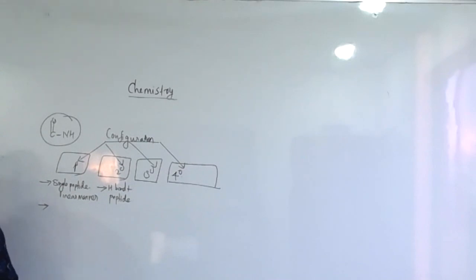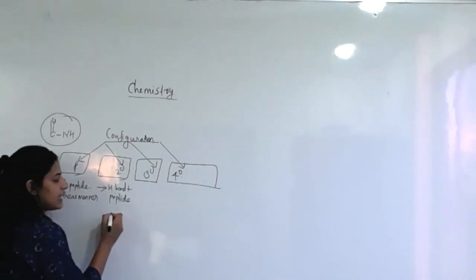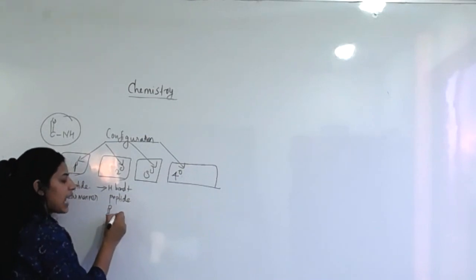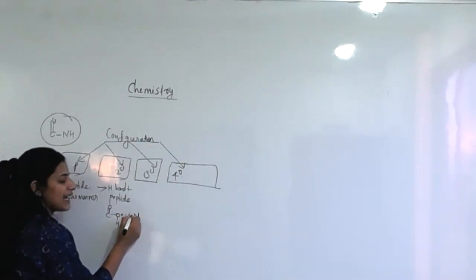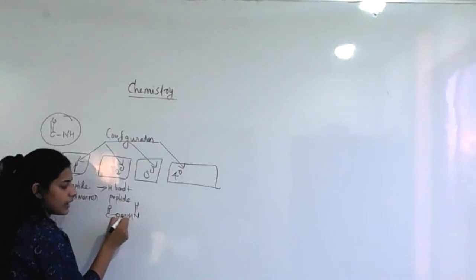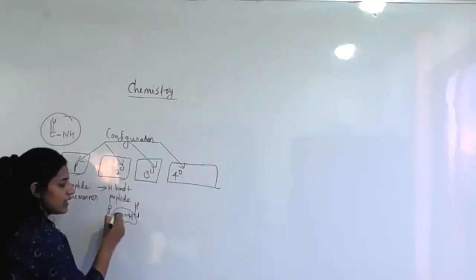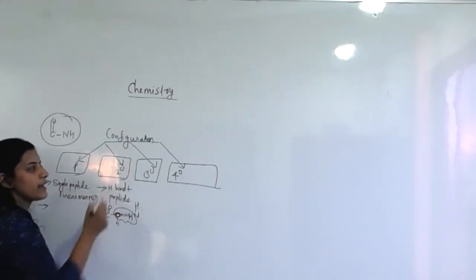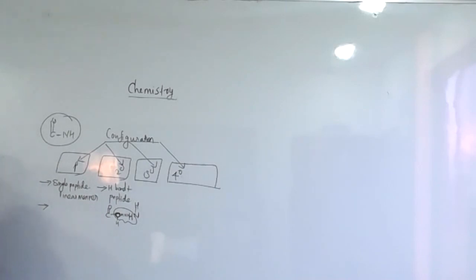Hydrogen bond means one acid group with oxygen and then an amine with nitrogen, the NH2 form. So one electronegative atom is connected with hydrogen, forming a hydrogen bond. So hydrogen plus peptide bond formation you can see in the secondary structure.